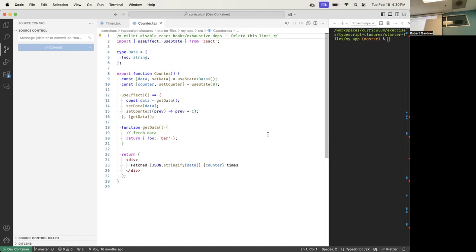Use effect, I have an arrow function and a dependency array that has getData in it. getData is declared inside of my scope, so it doesn't go in the backpack. The JSON is declared outside, so it goes in the backpack. Data and counter are declared inside, so they do not go in the backpack. So the only things in this backpack are useState, useEffect, and JSON.